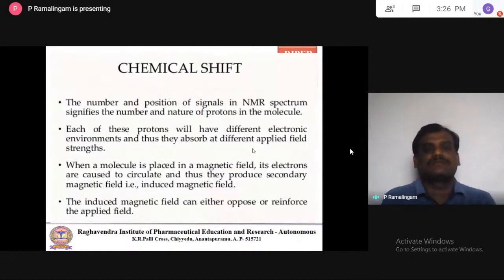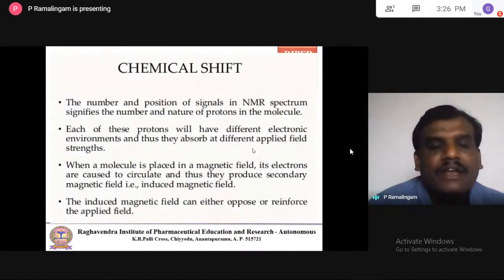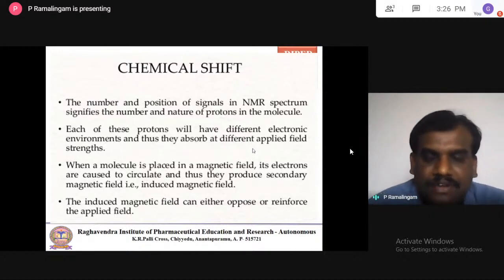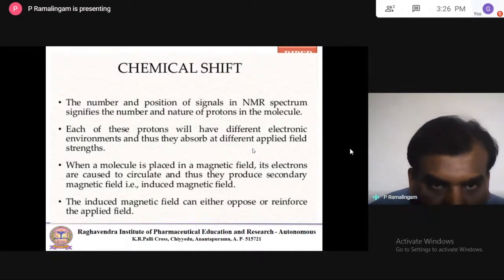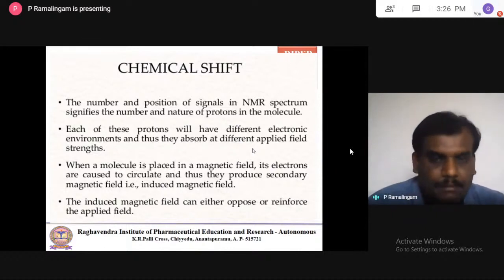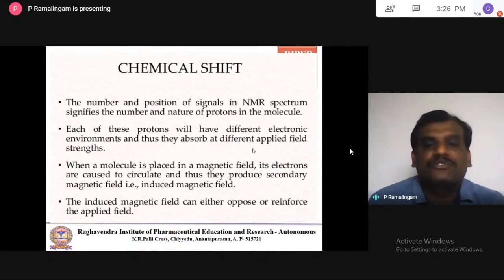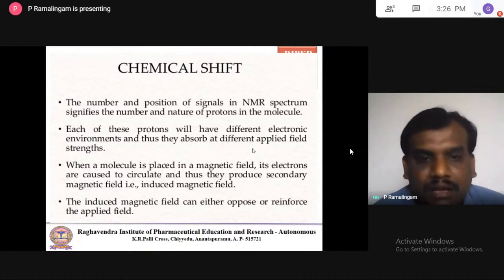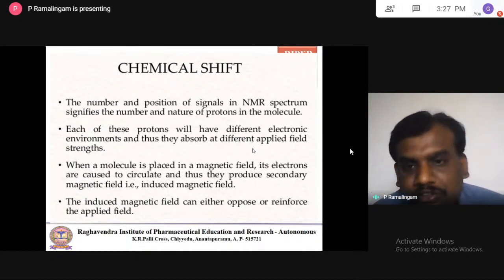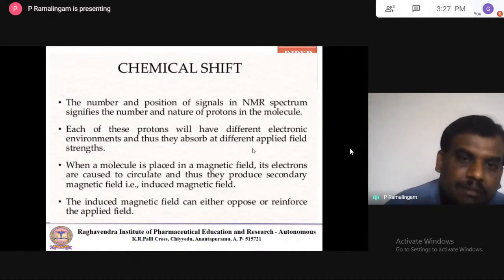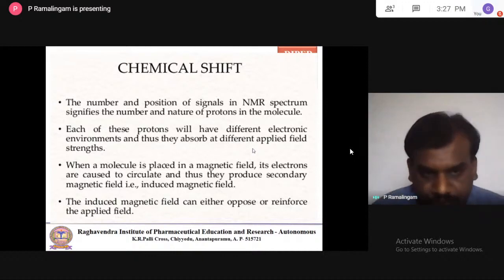This shift is called chemical shift. When you take an NMR spectrum for a molecule, the number of signals depends on the type of environment and the type of nuclei in the particular chemical structure. The position of the signal for each atom will sometimes be close to TMS, and sometimes away from TMS. That shift is called chemical shift.